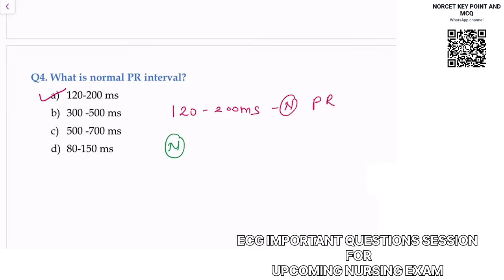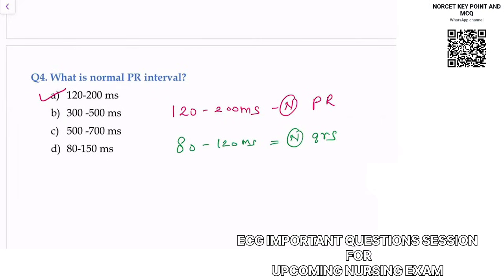Normal PR interval. If I ask what is the normal QRS, the distance in front of you is 80 to 120 milliseconds. This is considered your normal QRS. Understand this: if the QRS is more than this, then we say there is some pathology in the ventricles. Is it clear? Some pathology in the ventricles.